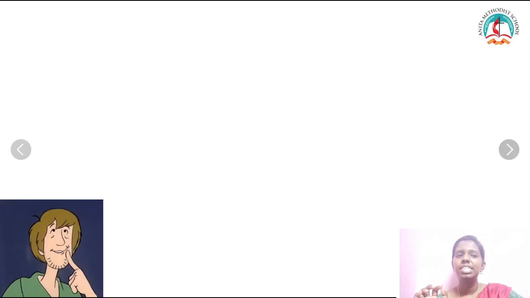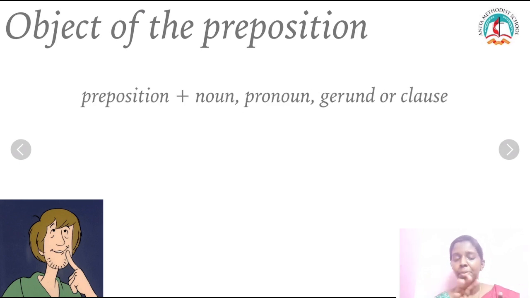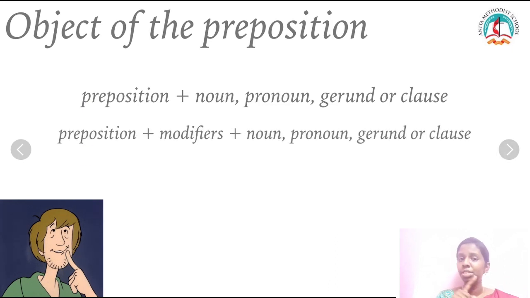Let's see, there should be some pattern, right? The first pattern: it may have a preposition and a noun, pronoun, gerund or a clause. The second type will be preposition plus modifier plus a noun, pronoun, gerund or a clause. It can be either way.